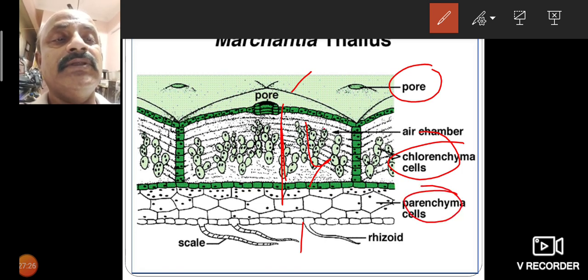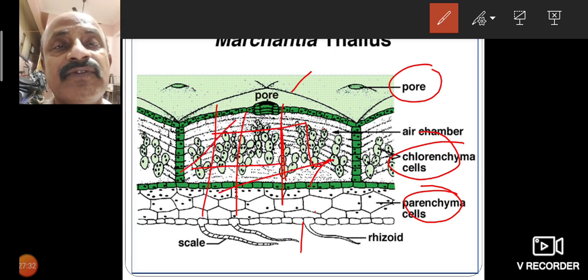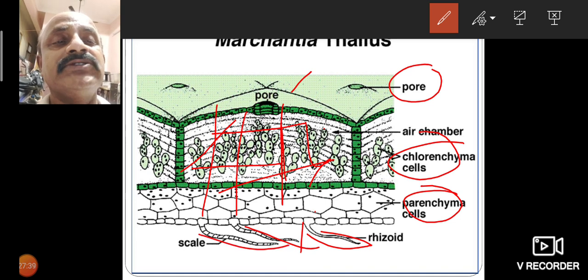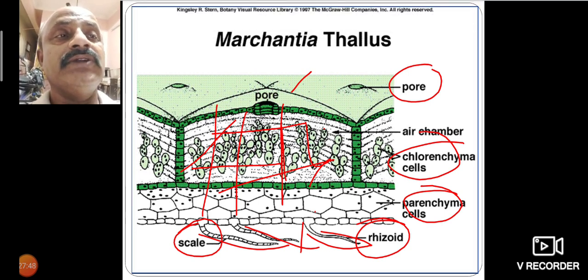The chlorophyll and parenchyma cells are responsible for the preparation of food materials and storage of nutrients. In the lower epidermis there are elongated tubular structures called rhizoids. Scales and rhizoids are also present.